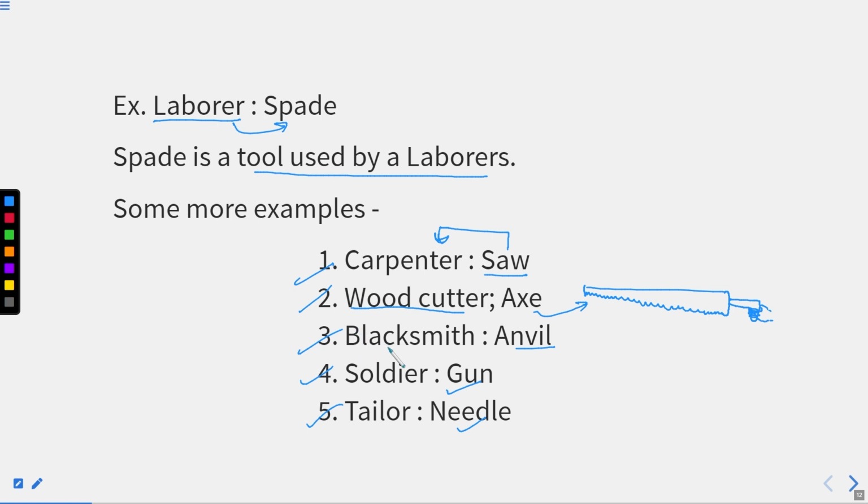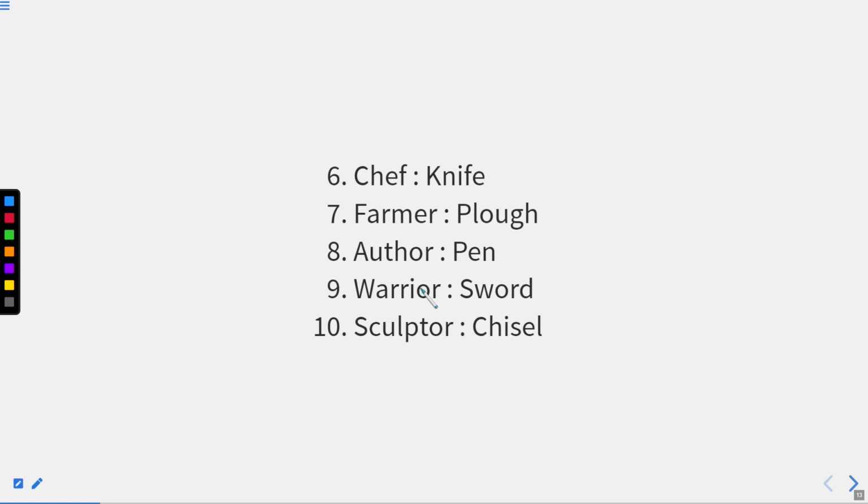So these are the five examples with the help of which I hope I'm able to explain the relations. I'll take a few more examples for you. Initially, I took the example of a chef. So a knife is the tool for a chef. I hope this part is also clear, right?